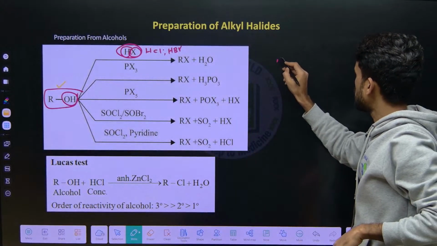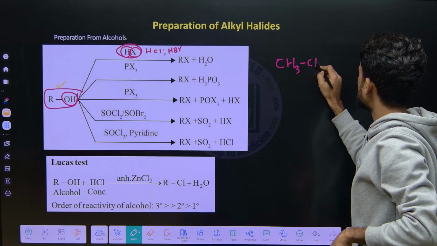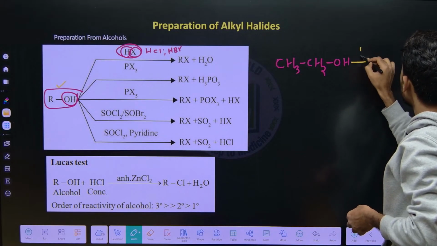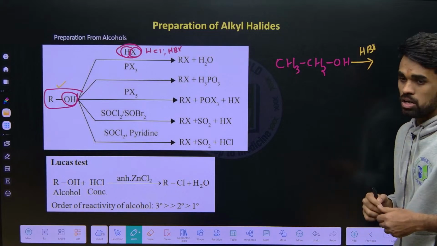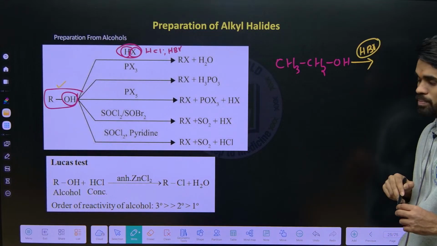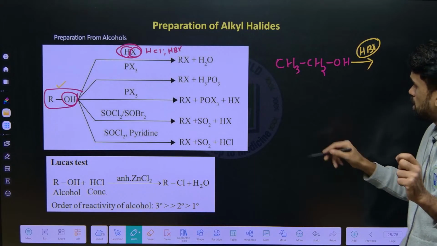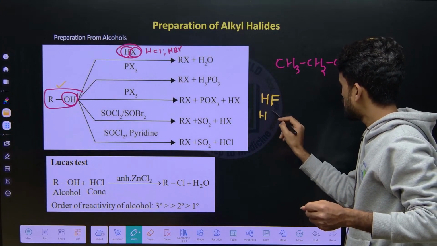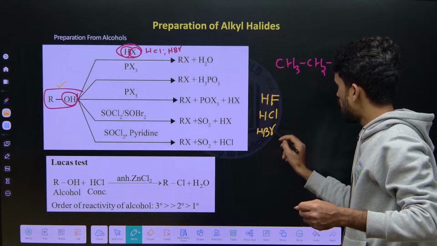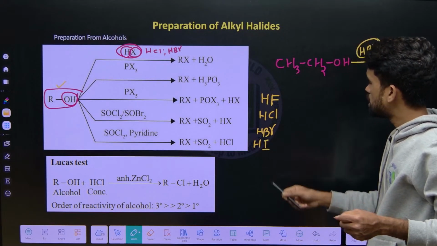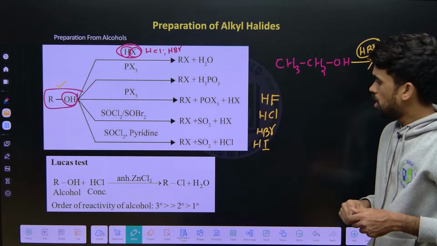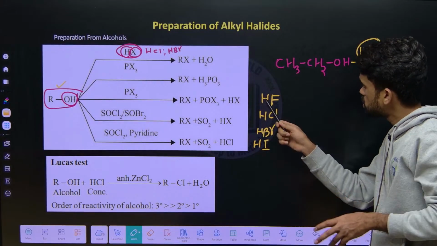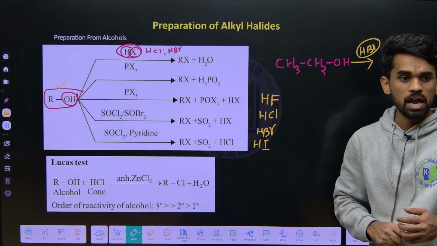Look here, I am writing ethyl alcohol, CH3CH2OH. To this I am adding HBr. So tell me, HBr is an acid or a base? Acid. Just remember, this point is very, very important. Check here what I am writing: HF, HCl, HBr and HI. If you observe, these are halogen acids, because fluorine, chlorine, bromine and iodine are all halogens, and hydrogen is present.